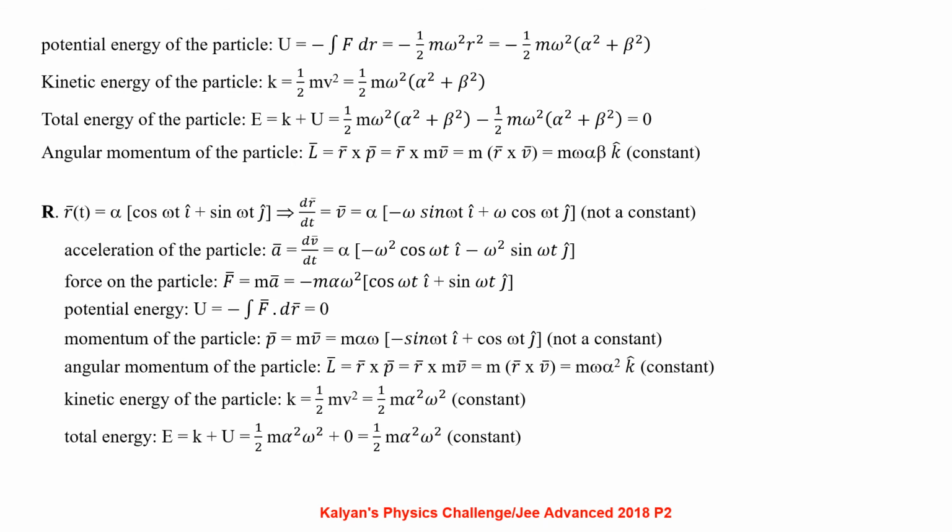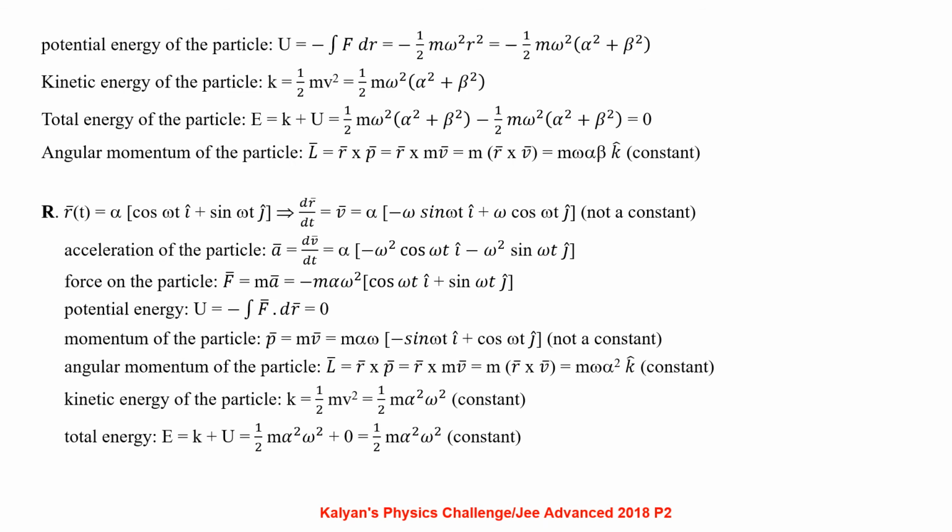For option R, r bar equal to alpha times cos omega t i plus sin omega t j, dr by dt, that is v bar equal to alpha times minus omega sin omega t i plus omega cos omega t j, which is a variable value. Acceleration of the particle a bar equal to dv bar by dt, that is alpha times minus omega square cos omega t i minus omega square sin omega t j. Force acting on the particle F equal to m a bar, minus m alpha omega square of cos omega t i plus sin omega t j. Potential energy U equal to minus integral f bar dot dr bar, that is equal to 0.